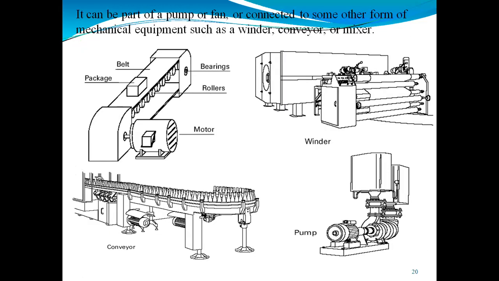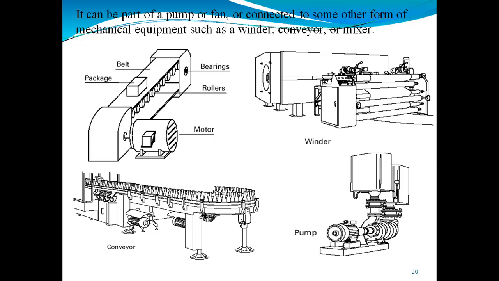So here we can see the three-phase induction motor. It can be a part of a pump or a fan, or we can connect it to some other form of mechanical equipment. You can take a mixer, conveyor, or winder. What are we supposed to do? Here we are supposed to use electrical energy, that will be AC, and convert that electrical energy into the mechanical form. At the output, you will get energy in other forms too, such as light, air, or heat.